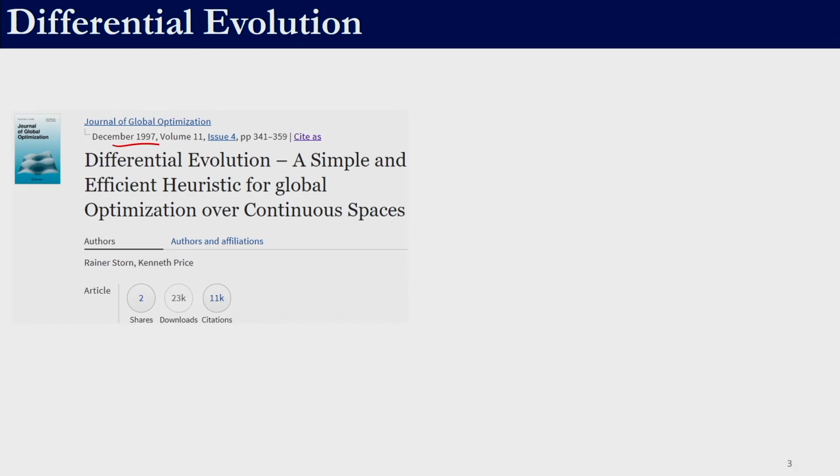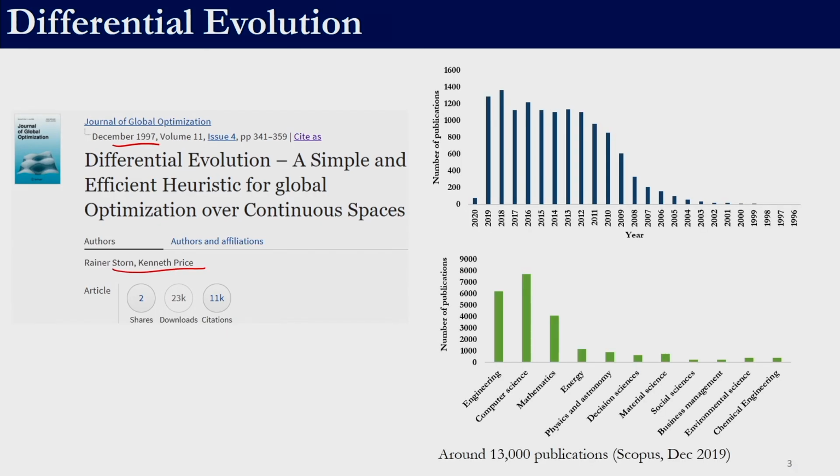Differential evolution was proposed in 1997 by Storn and Price. Ever since then it has been widely used by researchers. As we can see, as time has progressed, differential evolution has been used by a large number of the research community. Since meta-heuristic techniques are independent of the domain of the problem, it has been used in engineering, computer science, decision sciences, social sciences, business management and various other areas. Here what we are showing is just a sample of few selected areas. There are various other areas in which differential evolution has been applied.